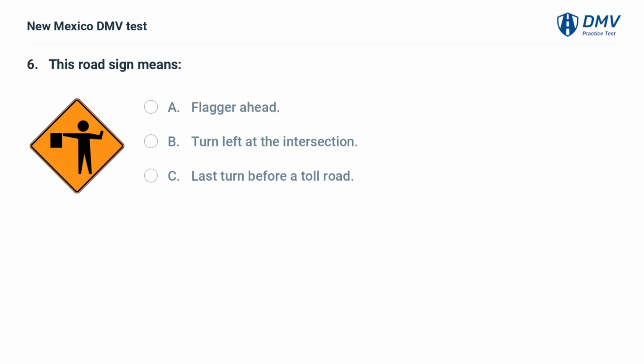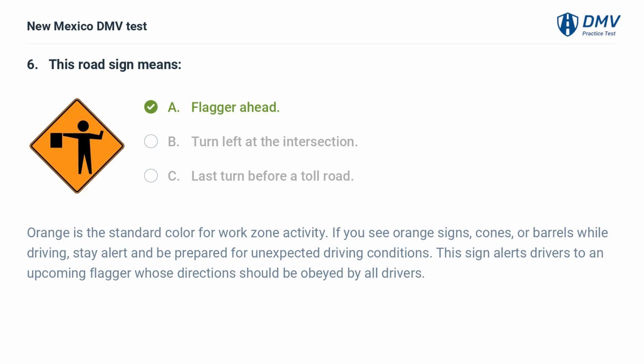This road sign means A. Flagger ahead. B. Turn left at the intersection. C. Last turn before a toll road. A. Flagger ahead.